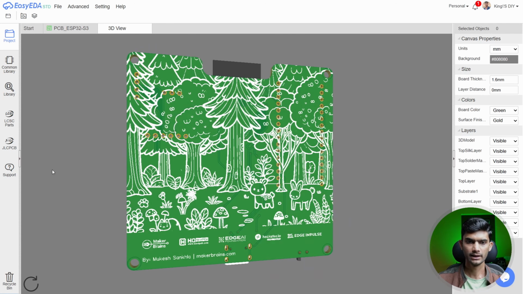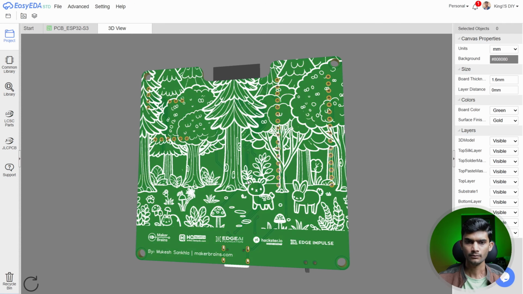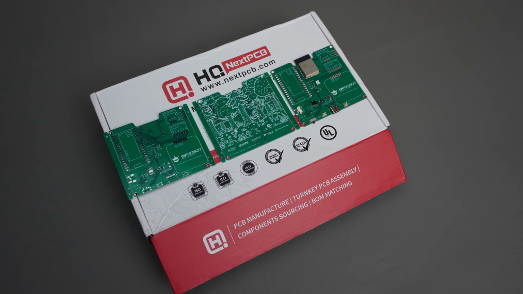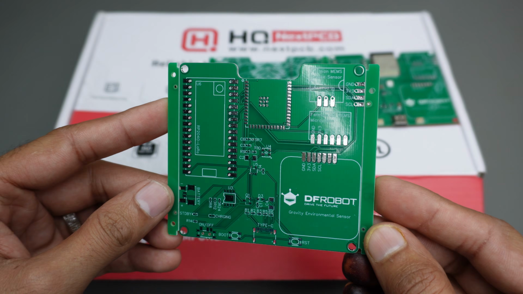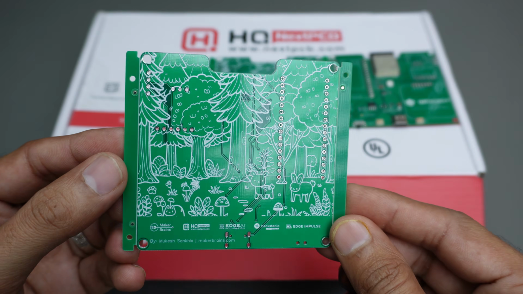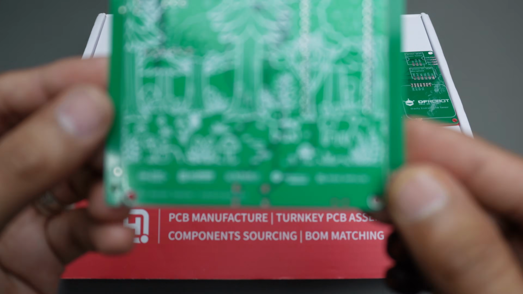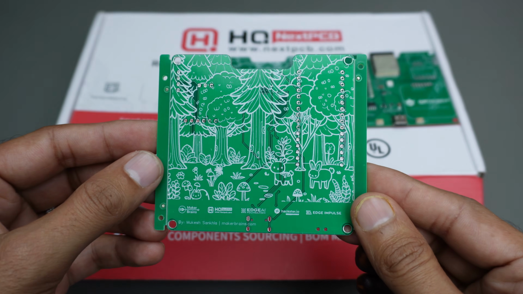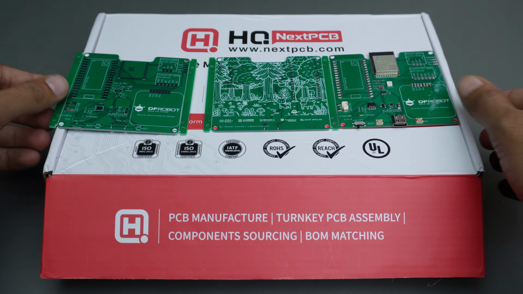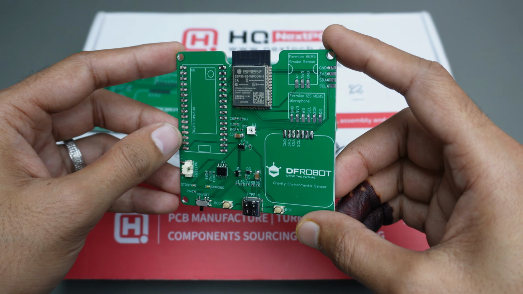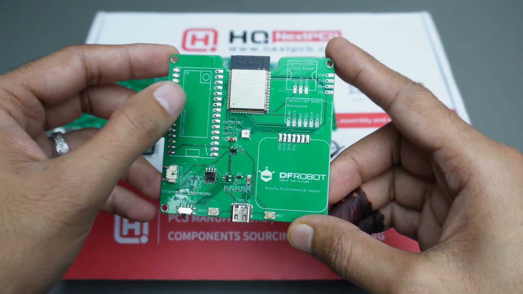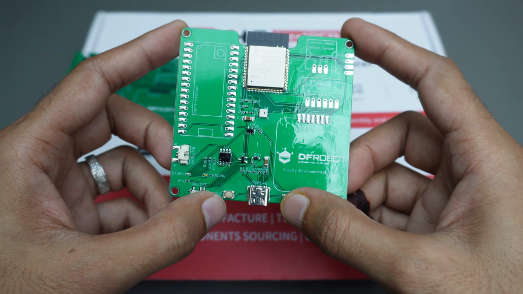On the back, it's flat, there are no components. So once the PCB was designed, I ordered my PCB through NextPCB. I ordered 5 PCBs from NextPCB. Two of them were assembled, so all the assembly components came pre-soldered through NextPCB's PCBA service. We only need to solder the modules. As you can see, the PCB and PCBA quality is very impressive.